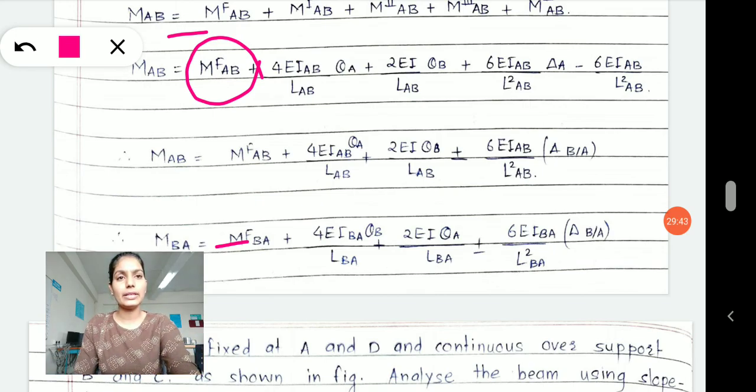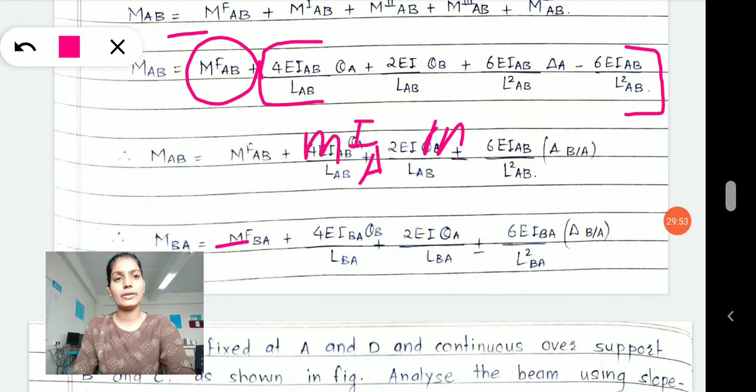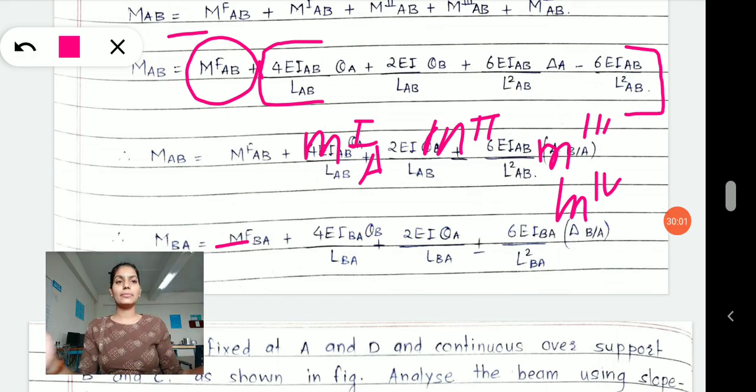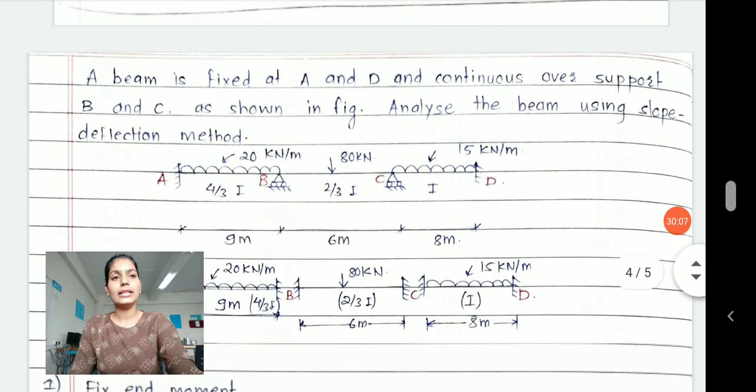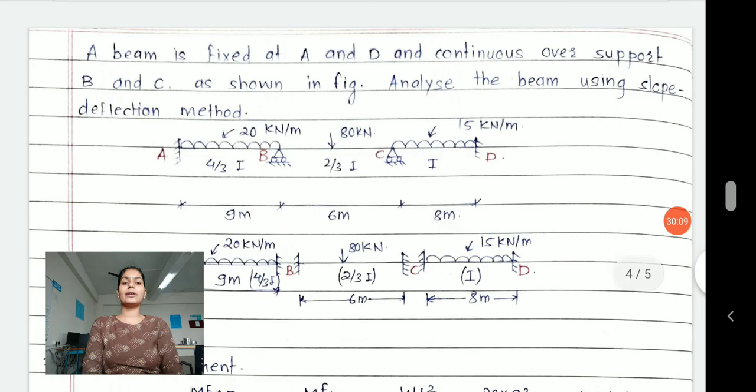What we are doing here is summing up all the moments: moment 1 AB, moment second, moment third, and moment fourth, right? So adding up all those moments gives me an equation for MAB and MBA. Let's try to solve one question based upon this problem.